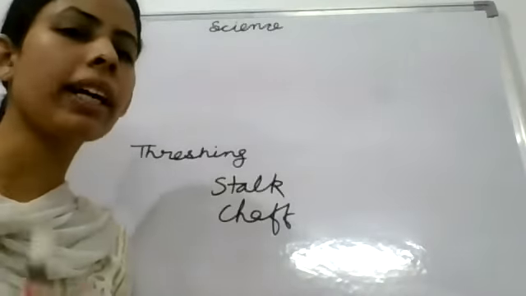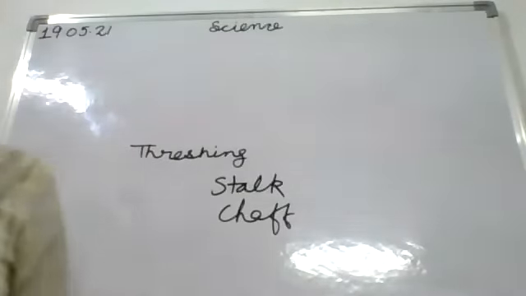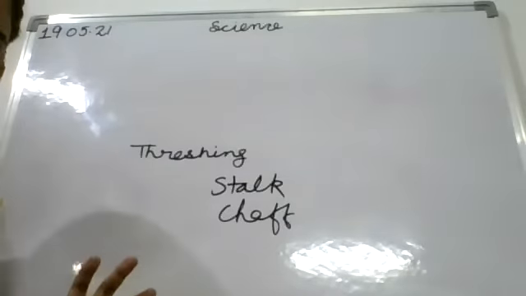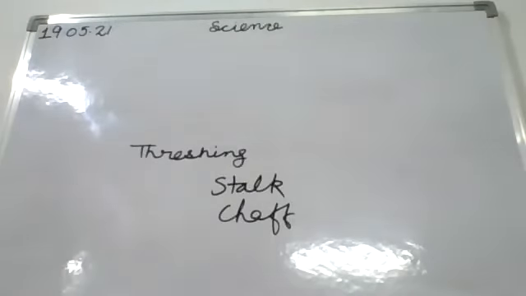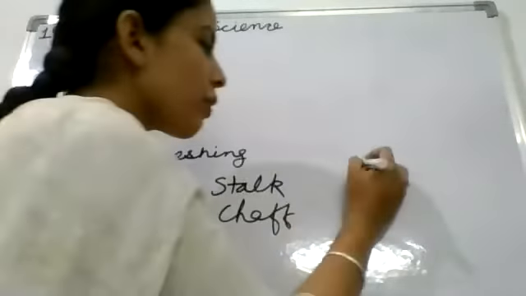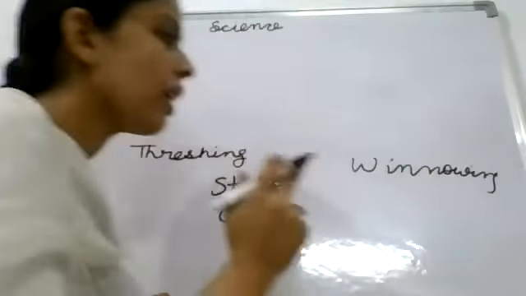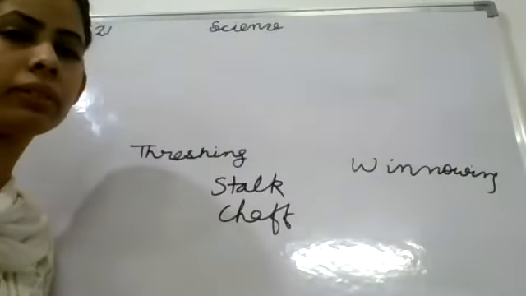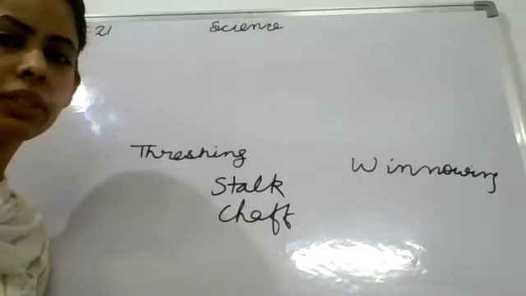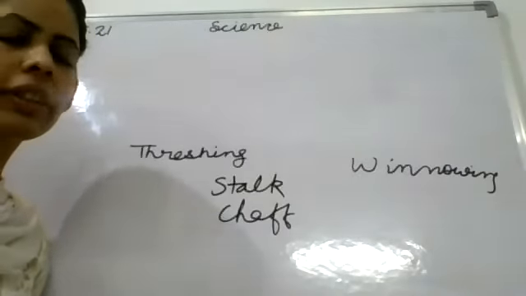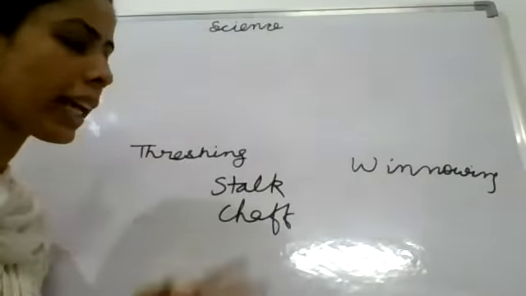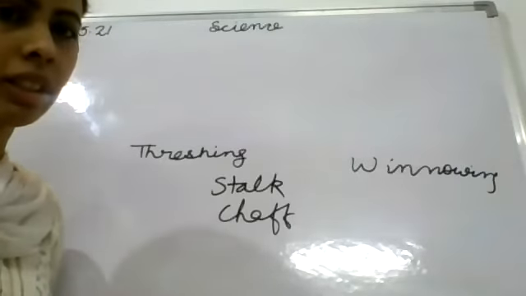Clear? You can make corrections where you have written what is threshing and what is winnowing. In the process of winnowing, the chaff is separated from the grain. Clear? With the help of wind also the winnowing takes place. Yes Mahib.